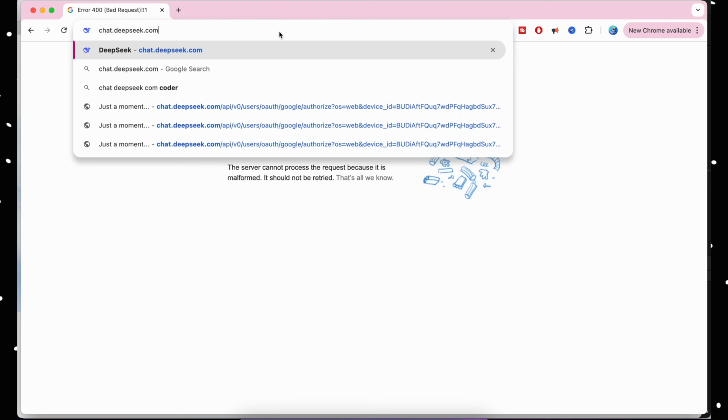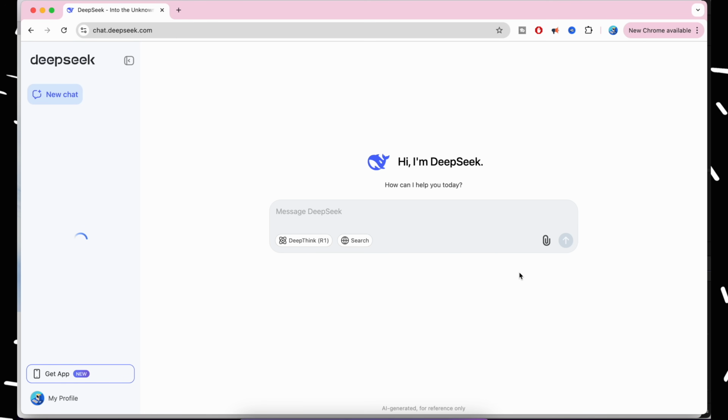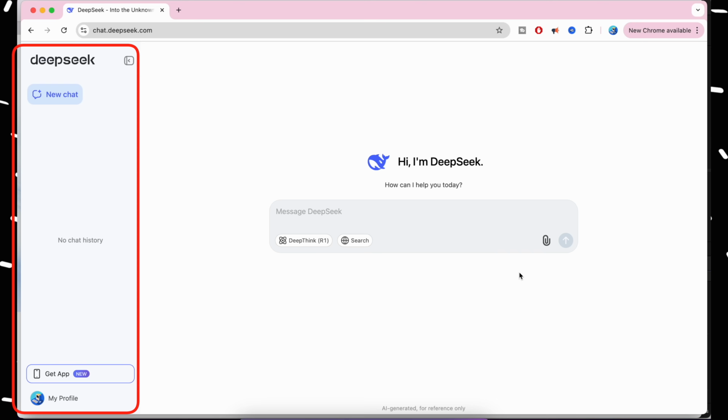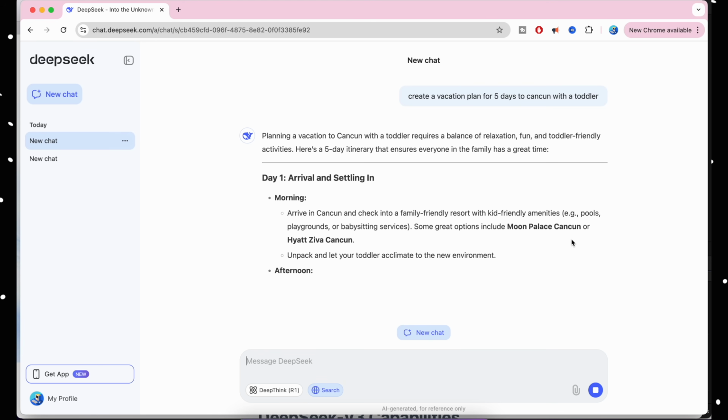You can sign up or log in with your Google account. The UI is very similar to ChatGPT. There is a prompt box in the middle and the chat history on the side. You can ask any question like you would ask ChatGPT, say, create a vacation plan for 5 days to Cancun with a toddler. DeepSeek also allows to integrate web results to your chat so that it can pull latest information from the web. When I hit enter, you can see that it's thinking about the question and trying to build an answer. Once it's done, it shows the response.